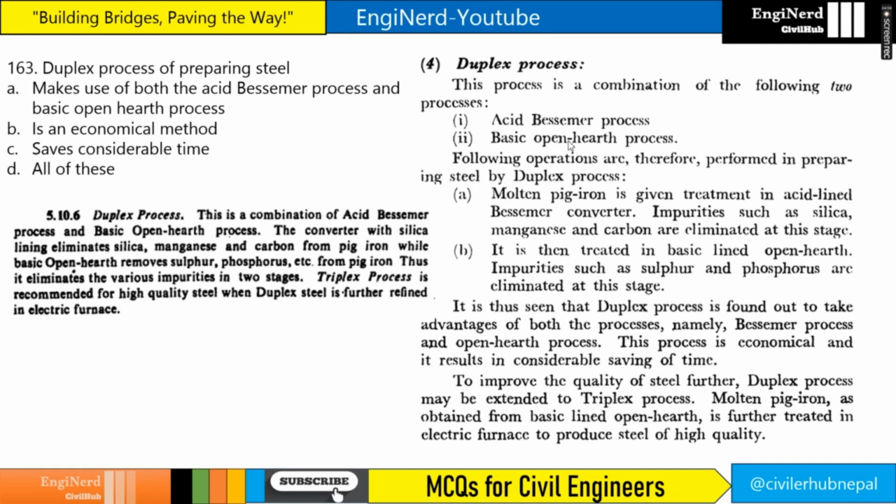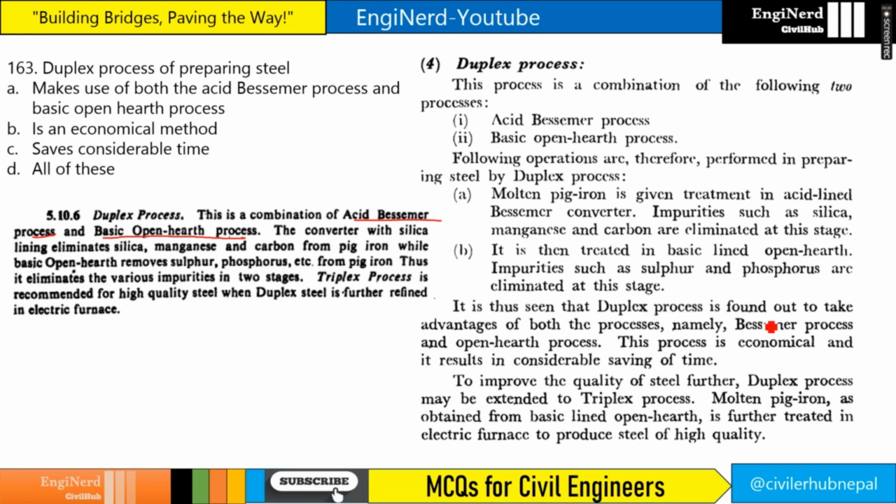The duplex process of preparing steel makes use of both the acid Bessemer process and basic open hearth process. This is correct. This is a combination of the acid Bessemer process and the basic open hearth process. And it is an economical method, obviously, right? It is an economical method and it saves considerable time. It also saves what? Considerable time.